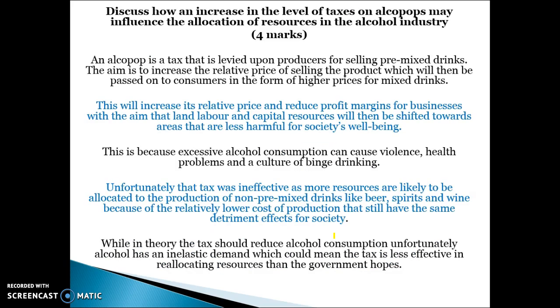A similar question: explain how an increase in the level of tax on alcopops may influence the allocation of resources. Define what the alcopops tax is and explain that it's levied on producers. It increases the relative price, which then passes on to consumers. This will reduce profit margins for businesses, and resources, land, labour and capital will be switched into other less harmful substances. Also explain what the negative externality is.